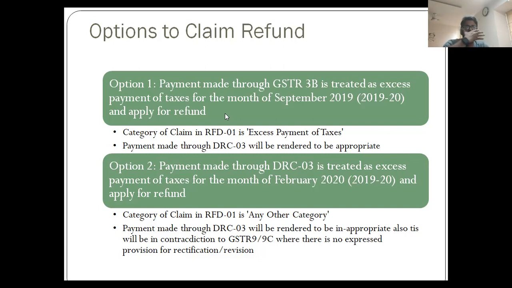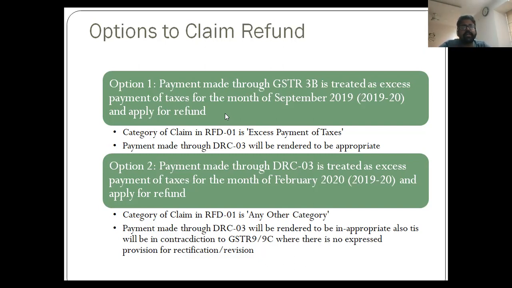The other option is treating the September payment as appropriate and pertaining to year 2019-20 itself, and applying the refund for the DRC 03 payment, which was done in February. So the application will be for the period of February 2020, maybe for any other category, how, we will discuss in a while. But the payment through DRC 03 will be rendered inappropriate. Also, this will be a contradiction to GSTR 9 and 9C, where there is no express provision to rectify or revise them. So that may be an option which one would not want to go for.